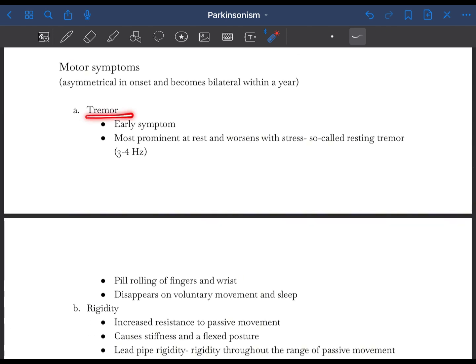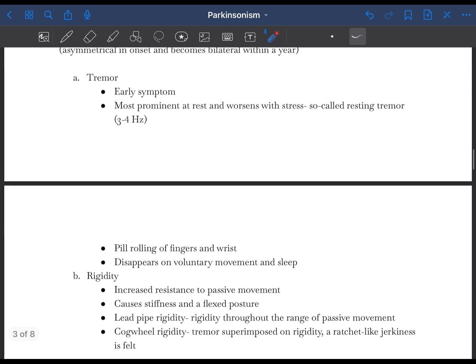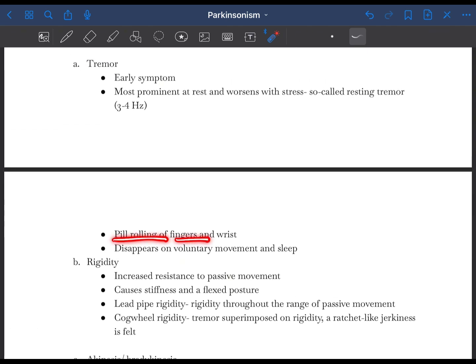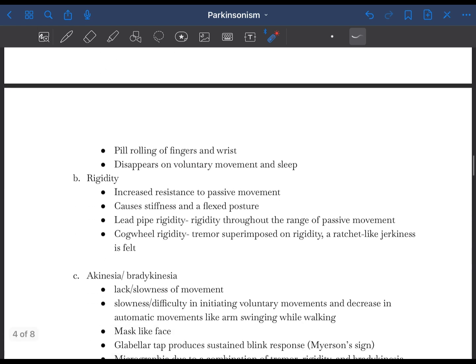Tremor is the earliest symptom of Parkinson's disease, and it is more prominent at rest and worsens with stress. So it is called resting tremor. It causes pill rolling of the fingers and wrists, so it is also known as the pill rolling tremor, and it disappears on voluntary movement and sleep.